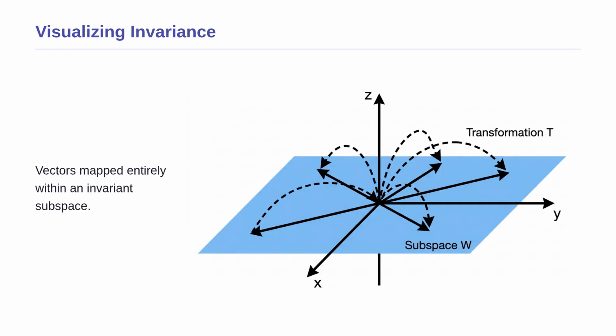Let us visualize what this mathematical trapping looks like. On your screen, you see a three-dimensional space with a flat blue plane representing our subspace W. Notice the original vectors, the starting arrows, live entirely on this flat surface. When the transformation T is applied, the curved arrows show where these vectors end up. The critical takeaway here is that the tips of the new arrows never point up or down away from the plane. They remain completely trapped on that exact same flat surface. If even one arrow pointed off the plane, it would lose its invariant status.